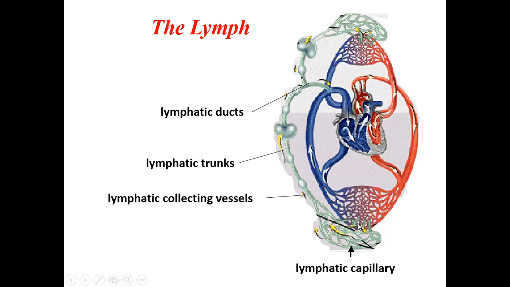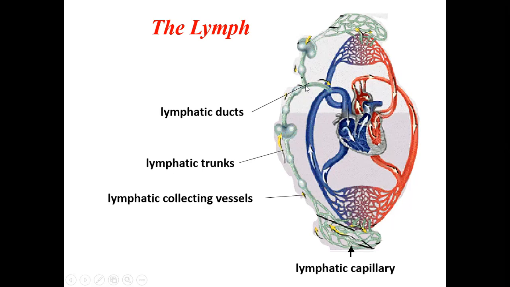A small quantity of fluid will flow into the tissues as tissue fluid, and that doesn't return back into the venous system, but it will flow through a separate channel, passing through different lymph nodes and finally draining back into the circulation. This separate system, where the tissue fluid flows back into the cardiovascular system, is called the lymphatic system. Here, when it is flowing, it will be filtered by the lymph nodes. We'll talk about all those things.